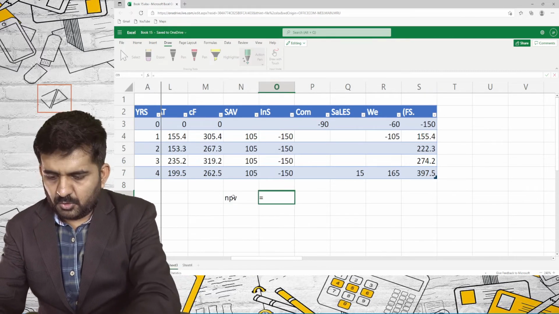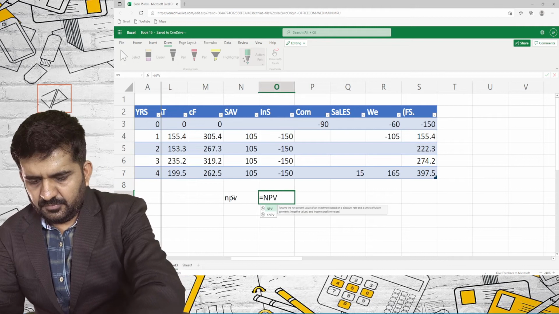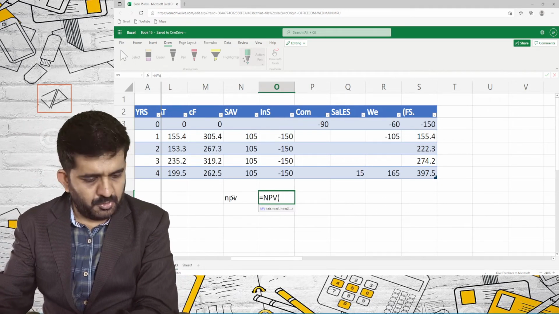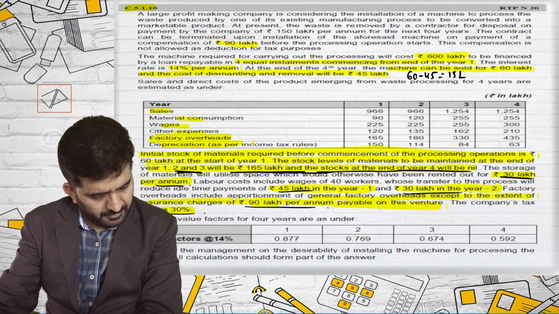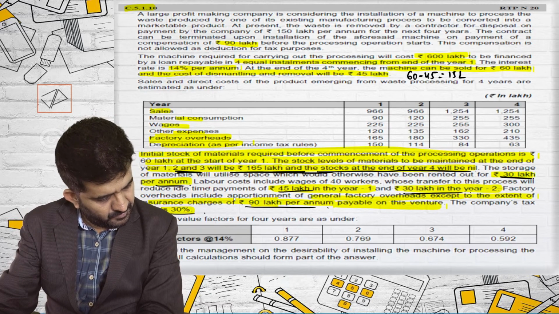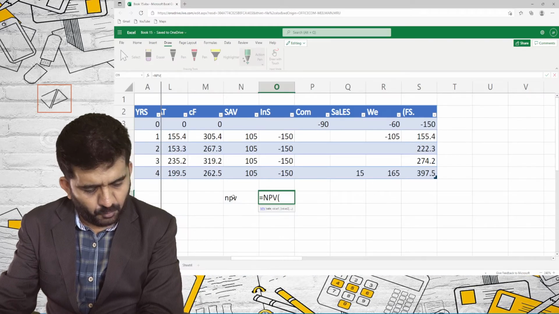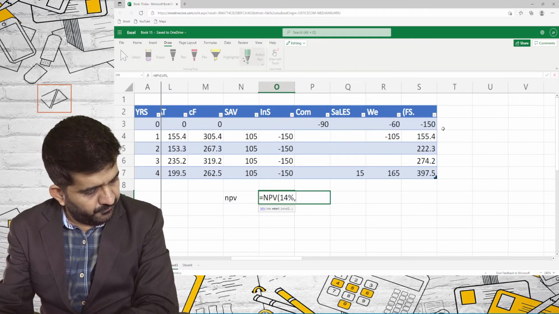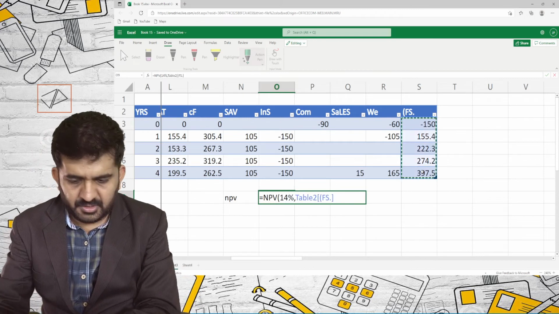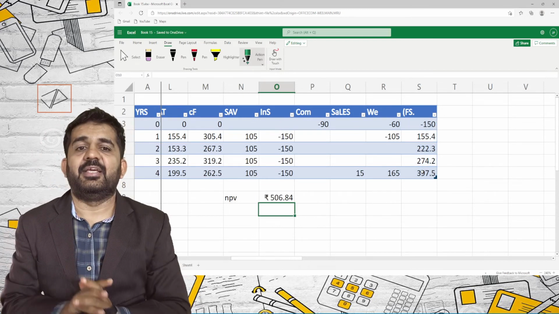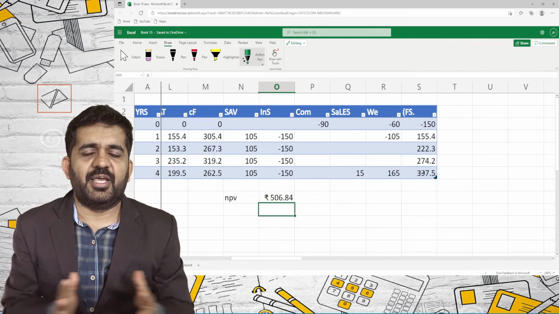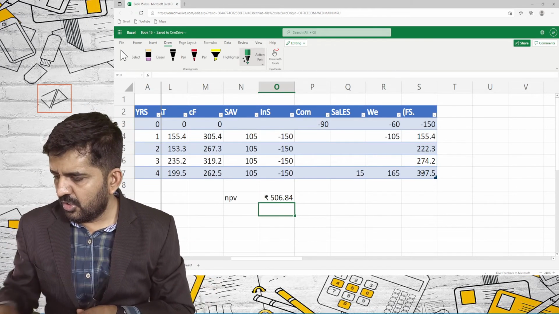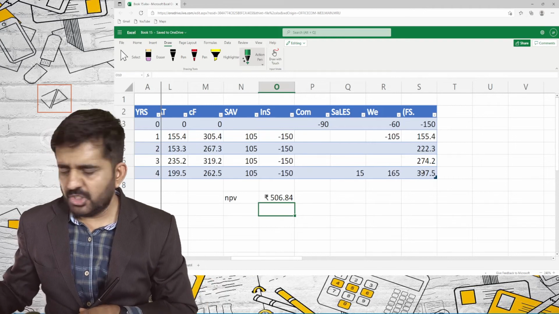NPV will be equal to NPV and rate will be, rate given in the question is present value factor at the rate of 14%. So it will be 14% of all these figures. I will be directly getting NPV. In Excel, you can directly find out NPV. In book, you will have to find out present value of cash inflow minus present value of cash outflow.